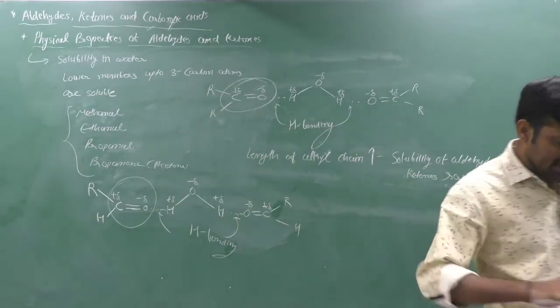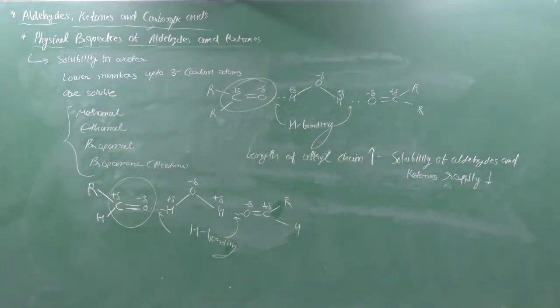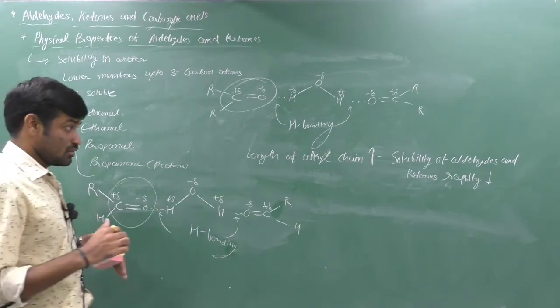But if the alkyl chain increases, then the hydrogen bonding is not possible very easily. Therefore, the solubility decreases rapidly.